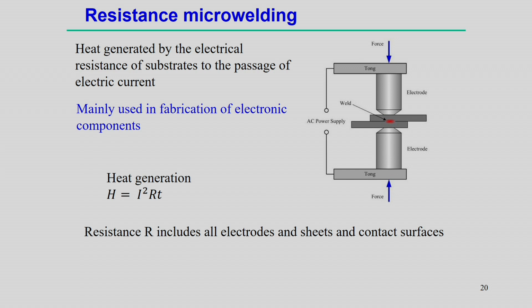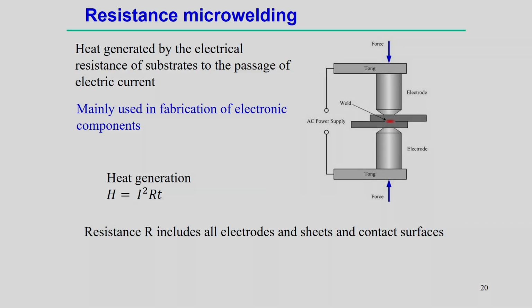But of course, at the contact surface between the electrode and the workpiece the heat generation will be minimum, because at this contact the resistance is very small, and at the same time you use a highly conductive material as the electrode. So, even if heat is generated at the interface between the electrode and the workpiece, it will be immediately carried away by the highly conductive electrode material.